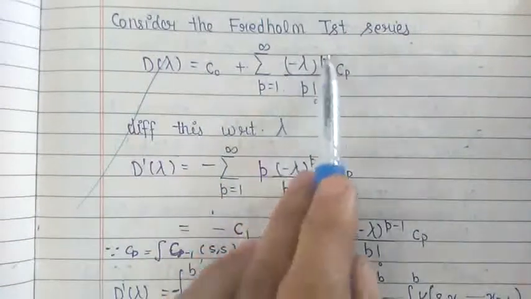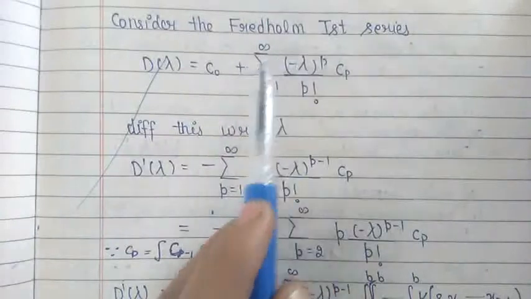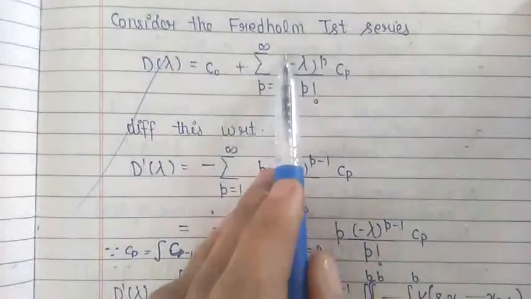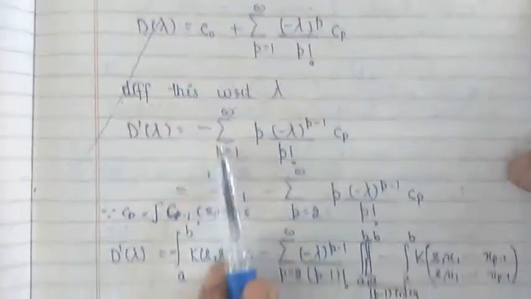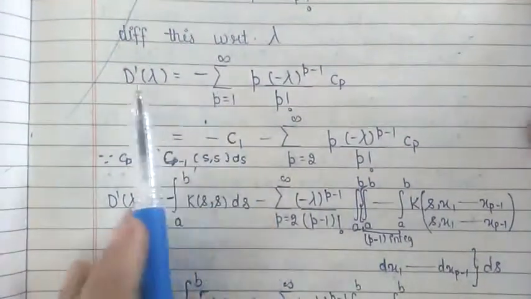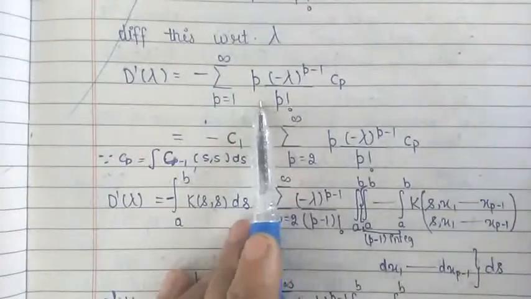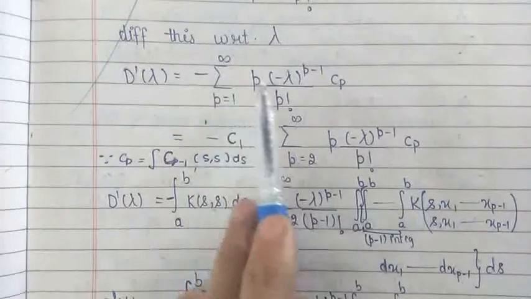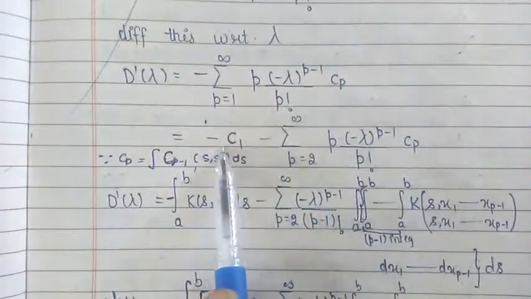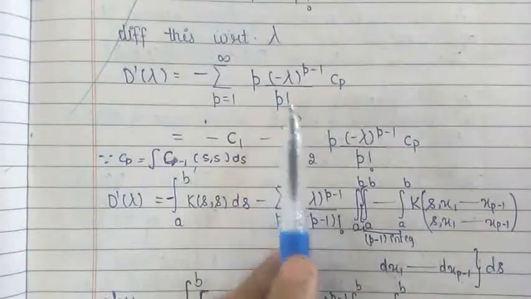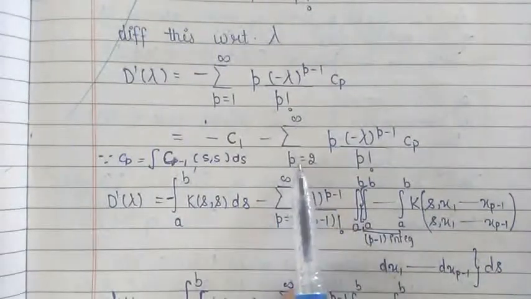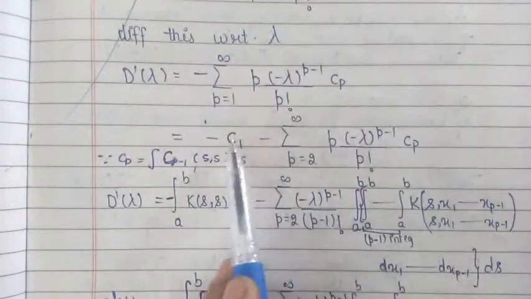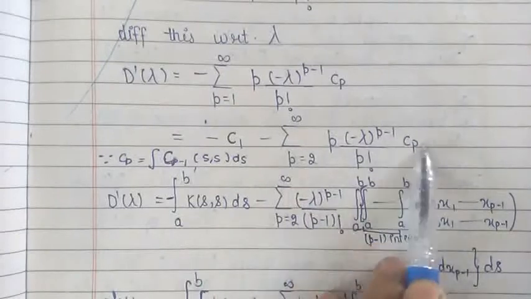From here, the derivative with respect to lambda brings p down, the power becomes p minus 1, and then the derivative of minus lambda is minus 1. So we have obtained D'(lambda). Now in this summation, the term corresponding to p equal to 1 is minus c1, and the remaining summation we take with p varying from 2 to infinity separately. Now we substitute the values of these c1 and c_p here.